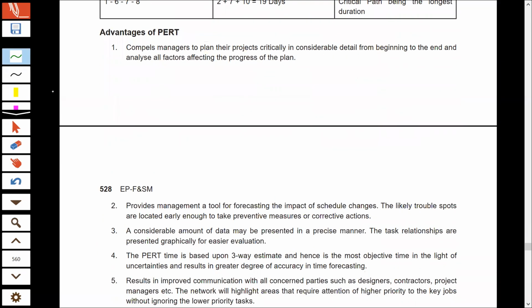Now, what are the advantages of doing PERT and CPM? So advantages, first of all, if you go for PERT and CPM techniques, definitely the managers, if they are using this technique, will have to plan the activities in detail. They will have to plan everything from beginning to end. They will have to analyze the various factors that will affect the progress of the plan.